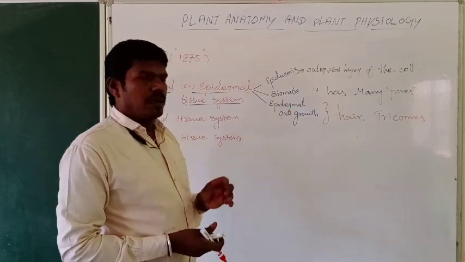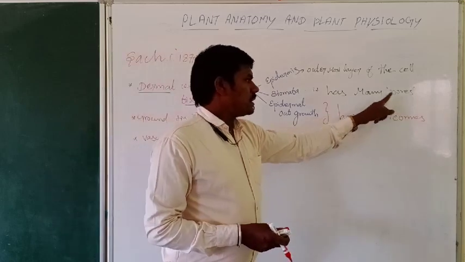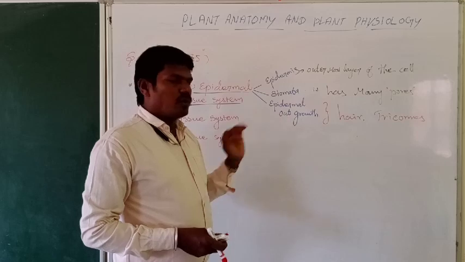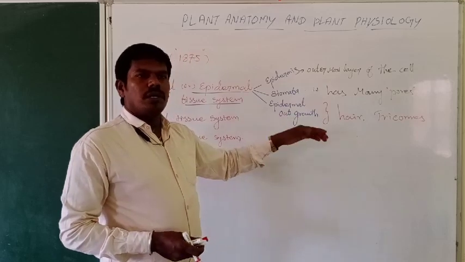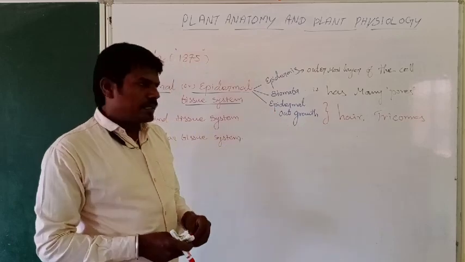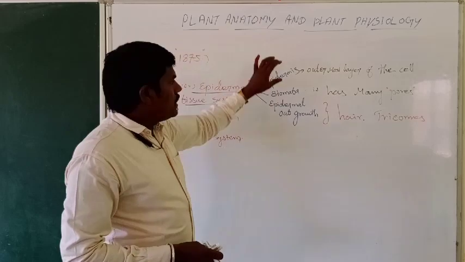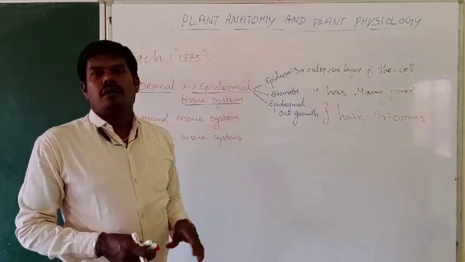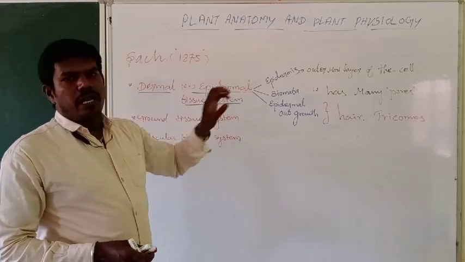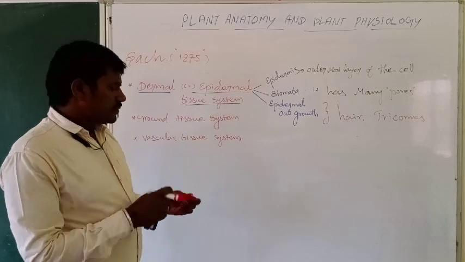That porous-like structure is called stomata. And finally epidermal outgrowth, present on the outer surface of the body, produces hair and trichomes. This epidermis is covered by a cuticle layer, which controls water evaporation.